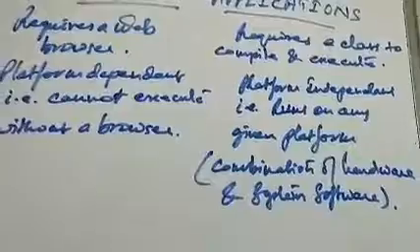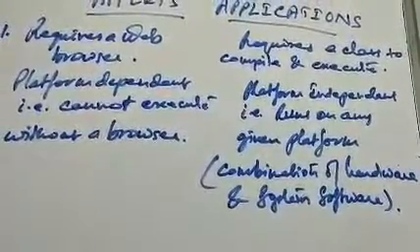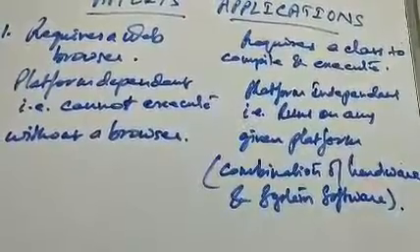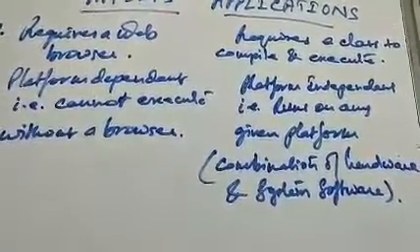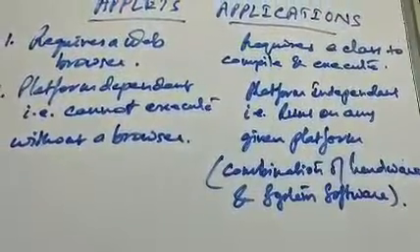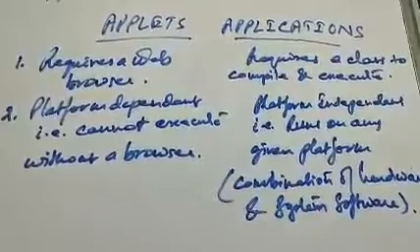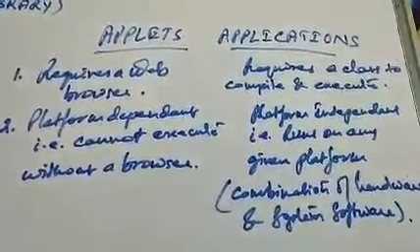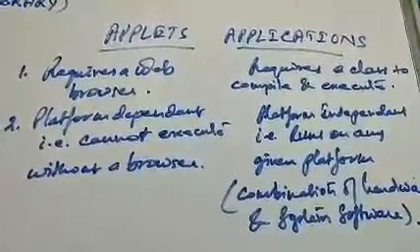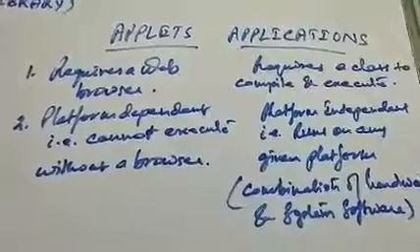The second point is that it is platform independent. That is, it runs on any given platform. A platform means a combination of hardware and system software. So it can run on any given platform. These are the two differences between an applet program and an application program, also known as internet applets and stand-alone applications. So please remember the difference between these two.